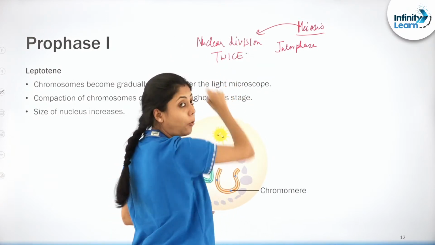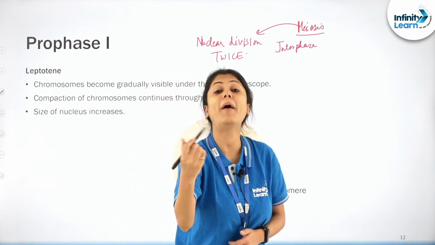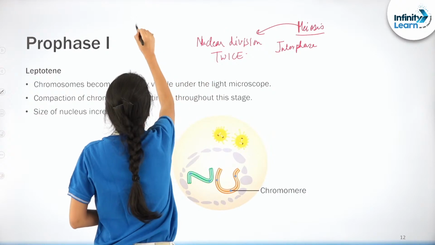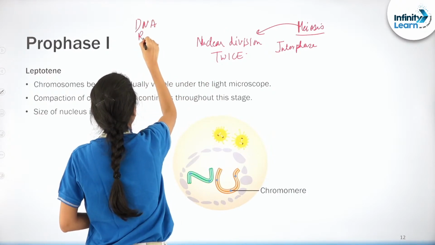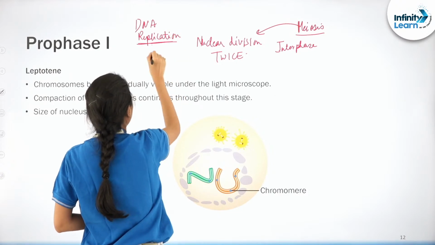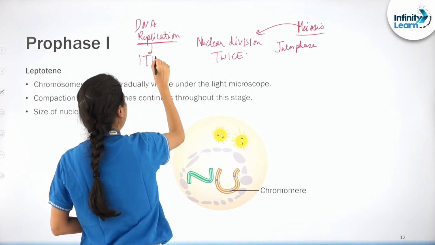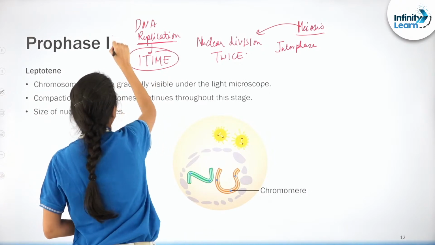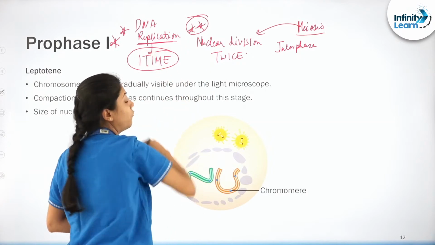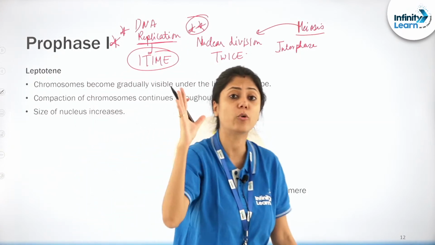Very important point, nuclear division 2 बार होगा, but DNA replication जो है ना बेटा, वो सिर्फ और सिर्फ 1 बार ही होगा. Very important key points बच्चा, you have to remember this.